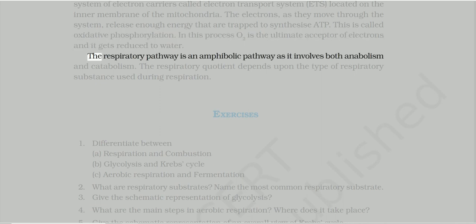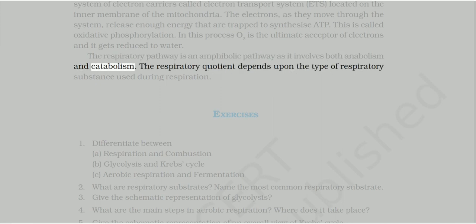The respiratory pathway is an amphibolic pathway as it involves both anabolism and catabolism. The respiratory quotient depends upon the type of respiratory substrate used during respiration.